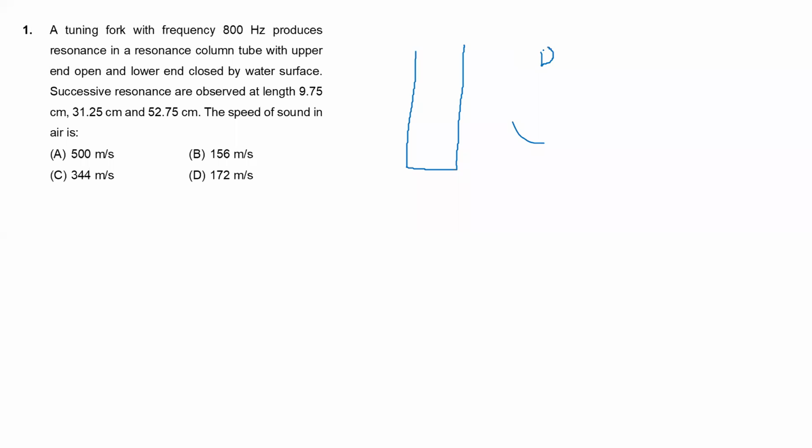The frequency, let frequency nu, is given as 800 Hertz. The pipe is closed at one end. Successive resonances are observed at lengths of 9.75, 31.25 and 52.75. Three lengths are given: let this be L1, this L2 and this L3. The gap between each successive resonance gives the wavelength, that is L3 minus L2, which is also equal to L2 minus L1.